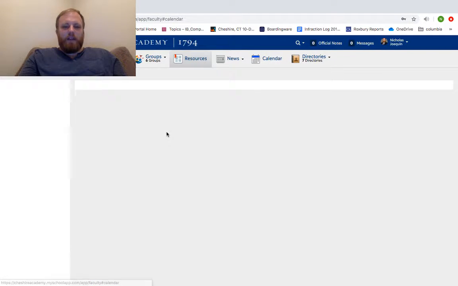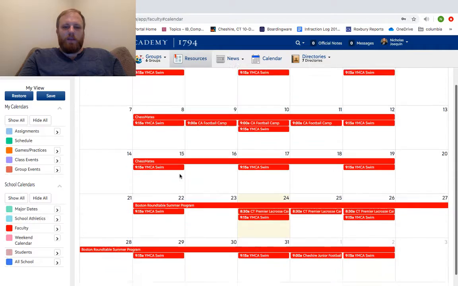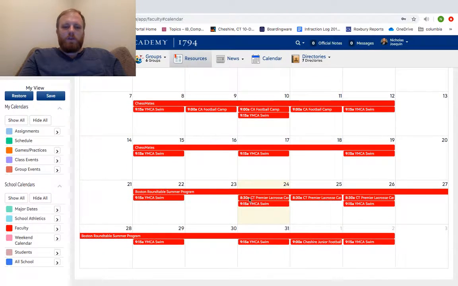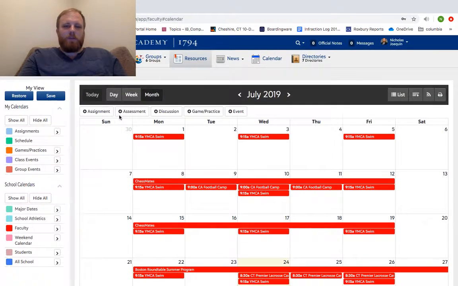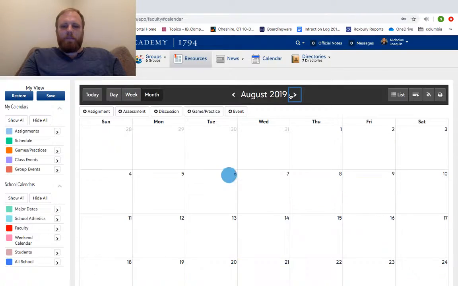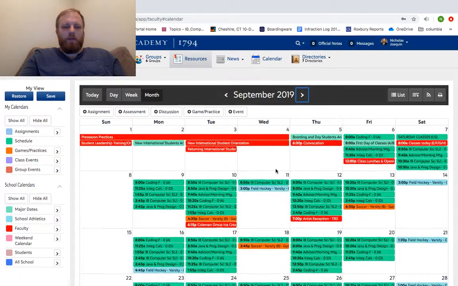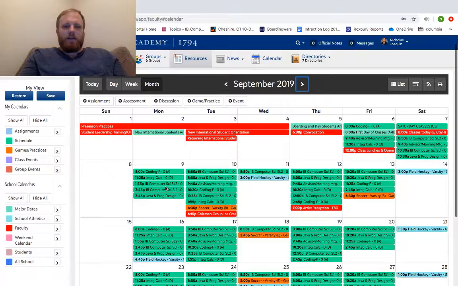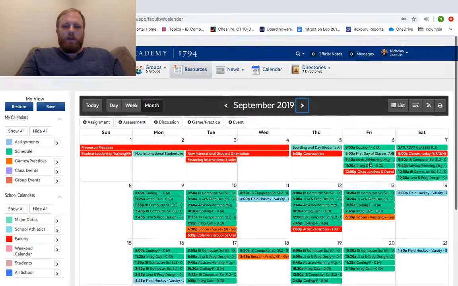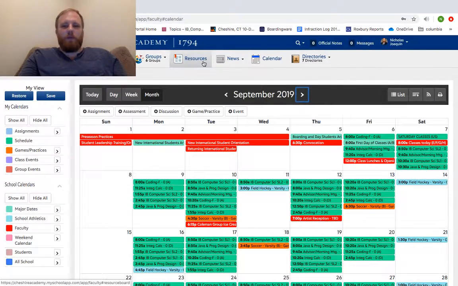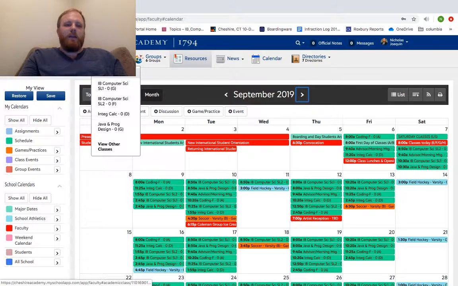But again, to take a look at the calendar, the all-school calendar is going to be here, automatically loaded for you. So it's cool to see who's on campus. But for the most part, you're not really going to end up using this calendar. You'll probably have your own, but this does export nicely, so that's helpful for however you want to be organized. We don't tend to recommend anything, right? Some people use calendars, some people don't. However you want to be organized, A-okay.